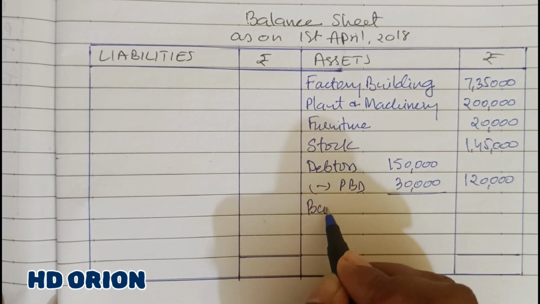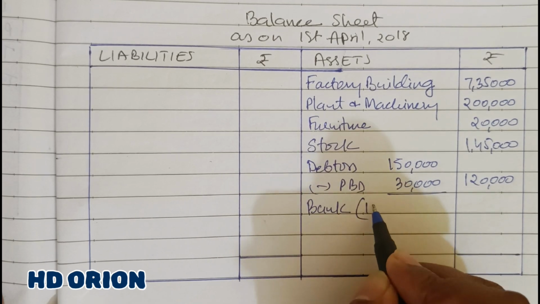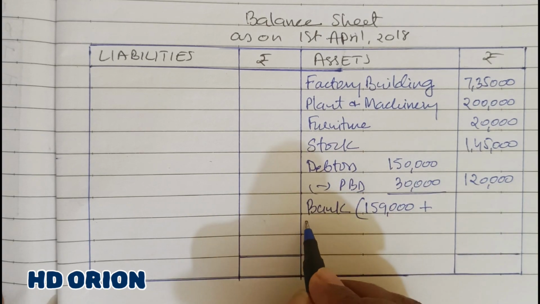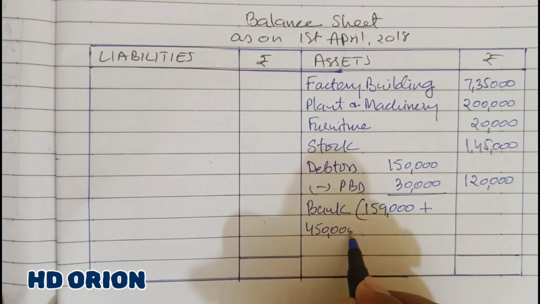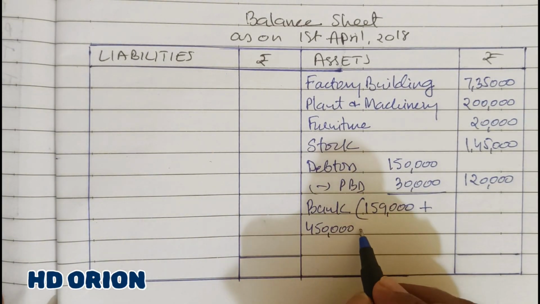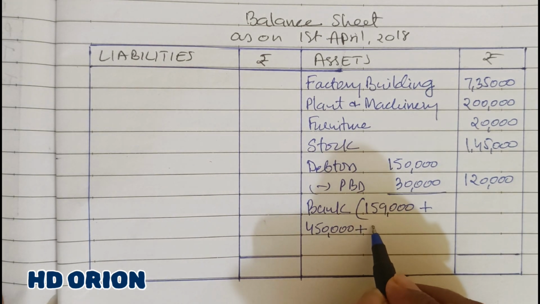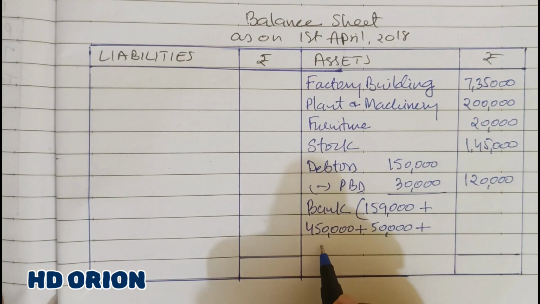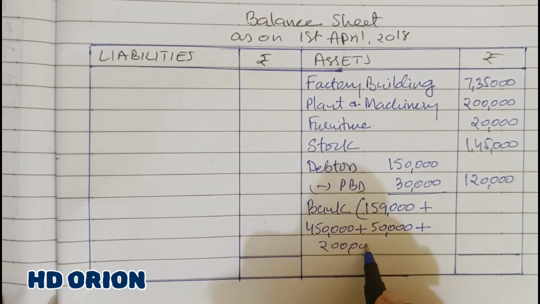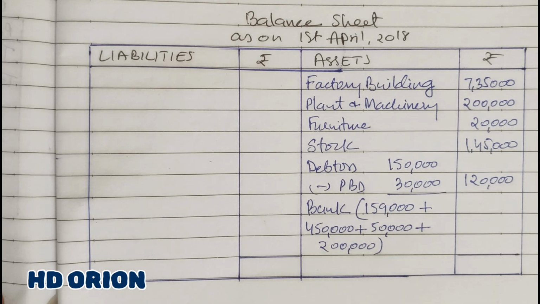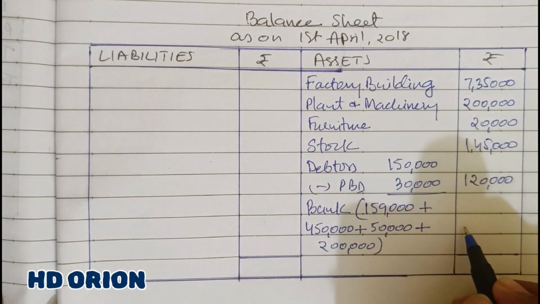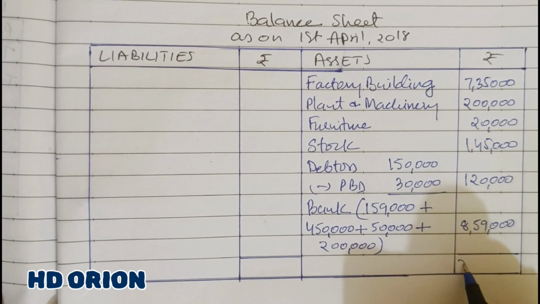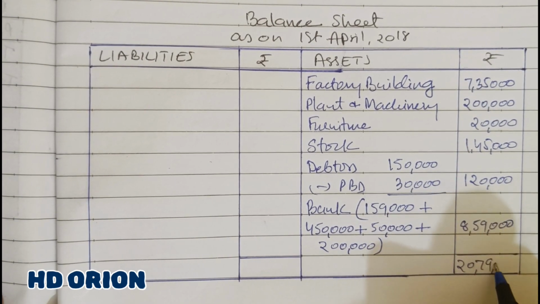Then finally it is bank. We already had a balance of rupees 1,59,000, and the new partner brought capital of rupees 4,50,000. Yasmin, an old partner, also brought further capital of rupees 50,000, and the new partner also brought his portion of premium for goodwill of rupees 2 lakh. So when you add this, you get a bank balance of rupees 8,59,000, and the grand total is 20,79,000.